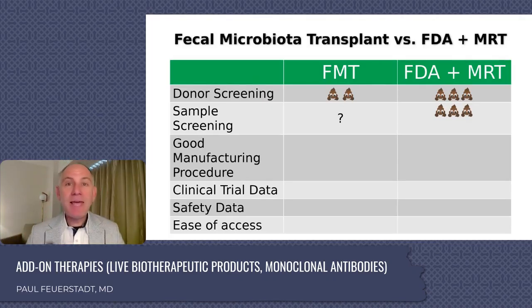Next, sample screening. So what do I mean by sample screening? If I were to tell you I have a treatment, it works about 78, 79% of the time in prospective open label studies. We have no clue what's in it. And every single time we use it, it's different. Would you use it? Well, of course we would. We used it for years. Best available knowledge at the time.